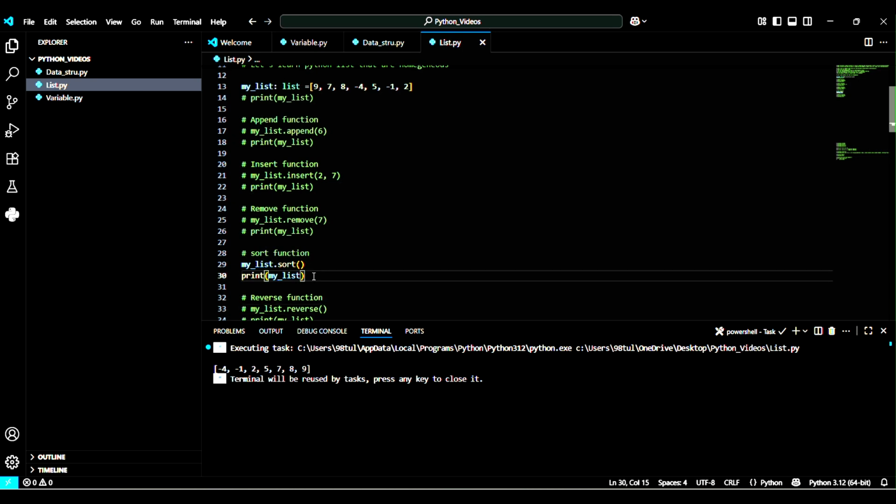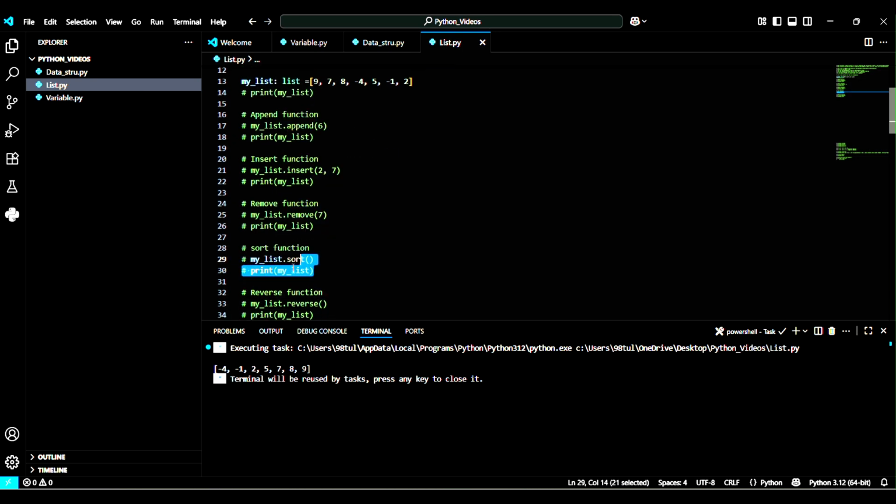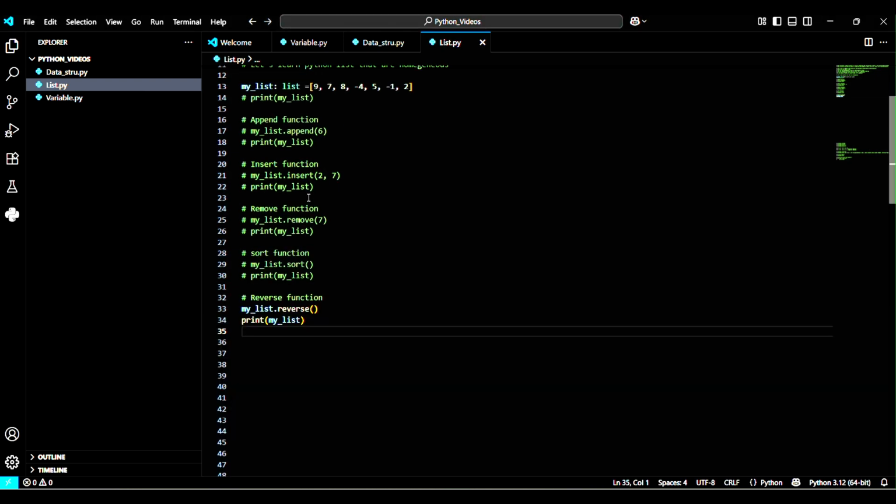Let me comment this line and uncomment this line. So the reverse function. This function will reverse the items present in the list. That means it will start from the n minus 1th index. In a list, when we start counting from the left, this is the 0th index, then 1, 2, 3, 4, 5, 6.